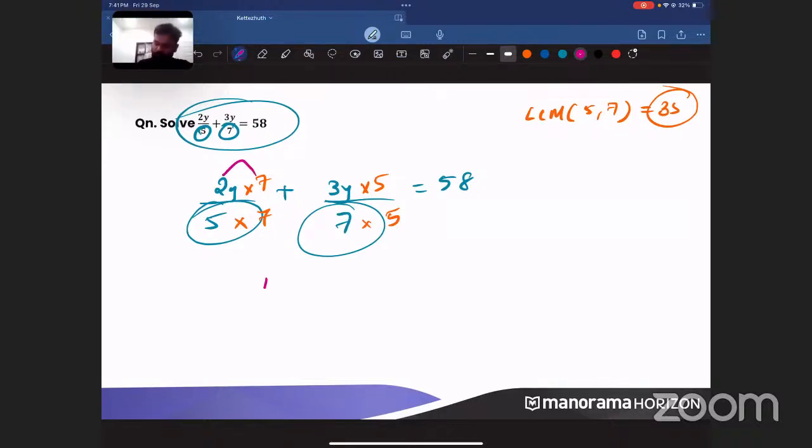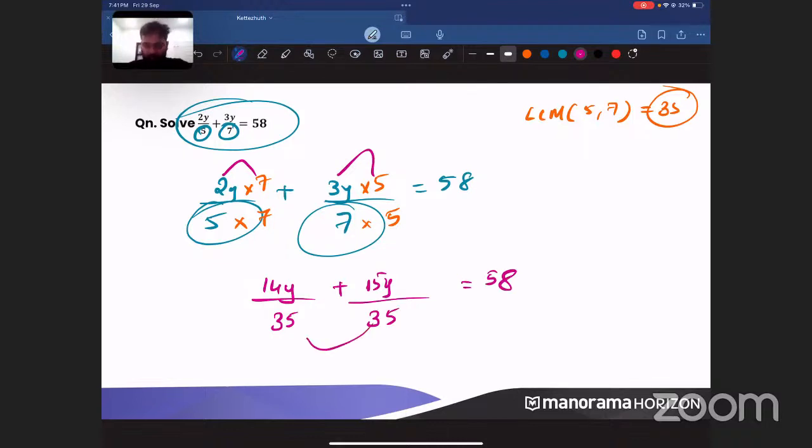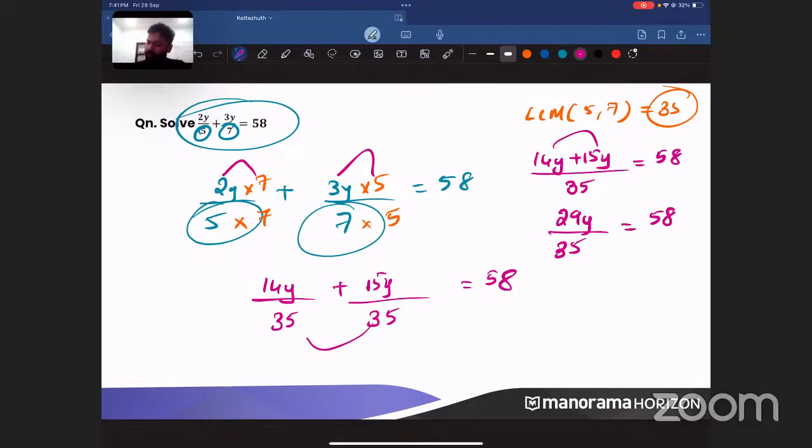So what is 2y into 7? 14y, and the denominator is 35. Plus 3y into 5, 15y by 35, is equal to 58. Clear? So now the denominators are both the same. So can we add the numerators? Yes. So when I add the numerators, 14y plus 15y by 35 is equal to 58. What is 14y plus 15y? 29y by 35 is equal to 58.